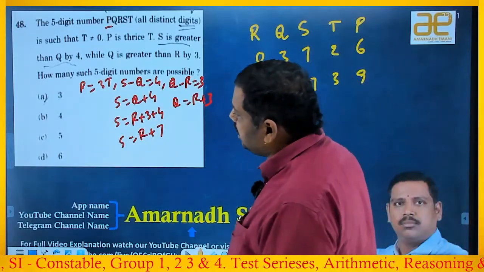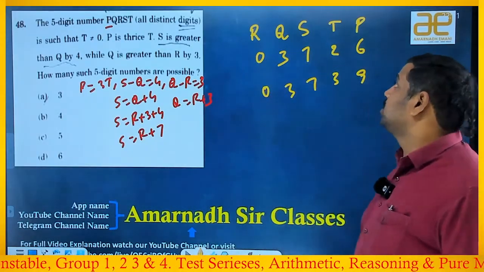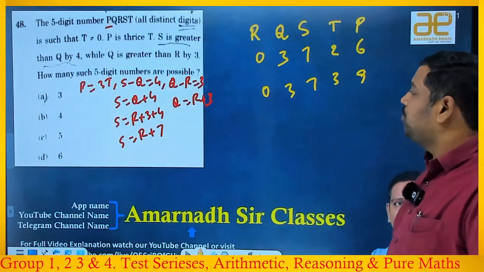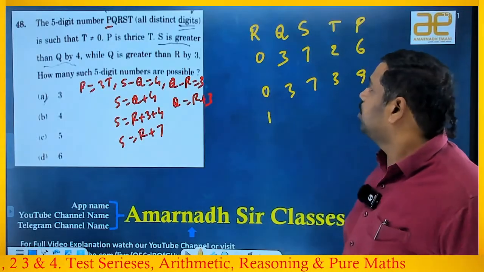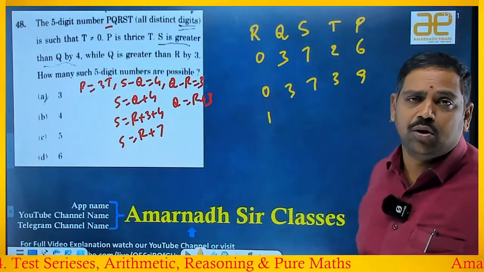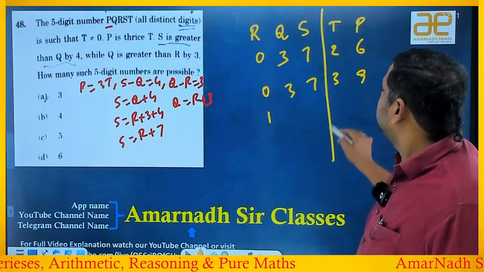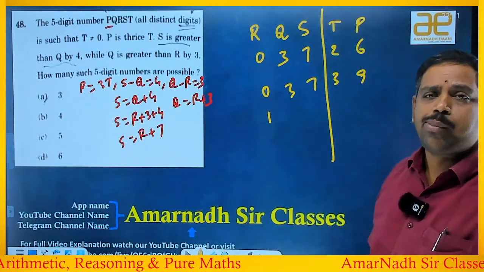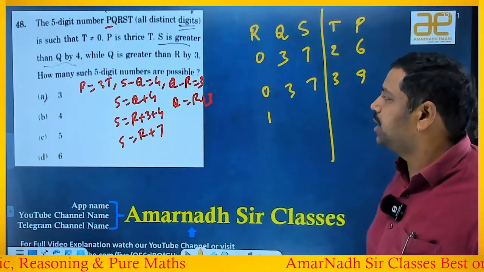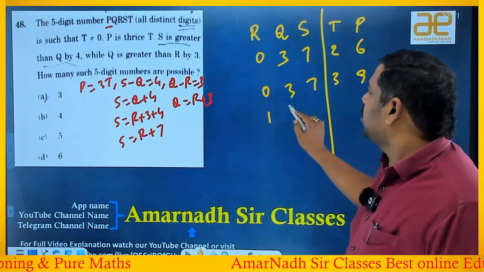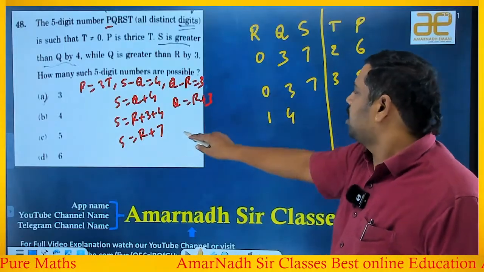Observe the options: 3, 4, 5, 6. So many possibilities are still there. R is 0 verified, now I am verifying R is equal to 1. These 3 are one set here, these 2 are another set. If R is 1, Q is equal to R plus 3, means 4. S is equal to R plus 7, means 8.